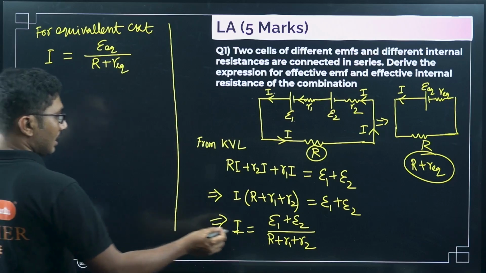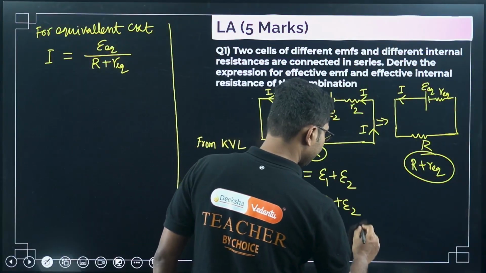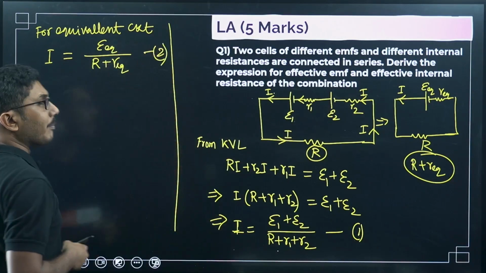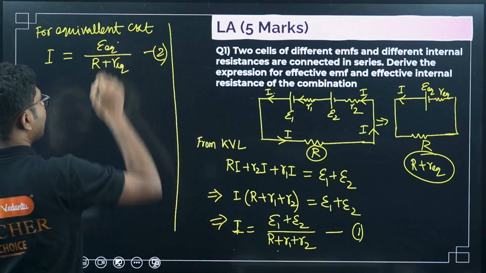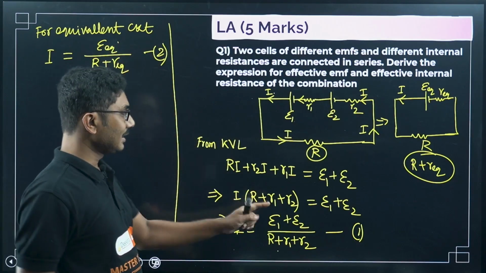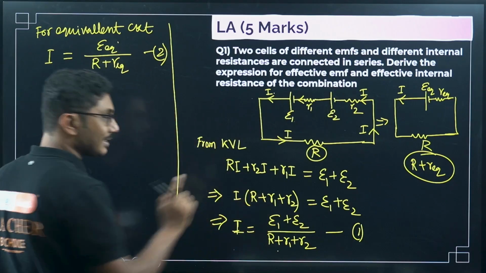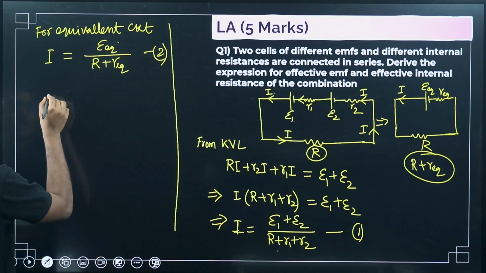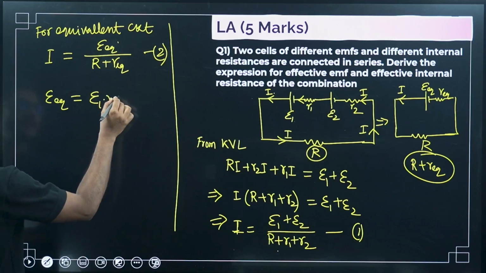Now let's see, comparing, this is equation 1, this is equation 2. Now we have to compare. So what can we compare? If you compare, in the numerator in both cases the EMFs are there, and in the denominator in both cases resistances are there. So we can compare numerator with numerator. So we can say E equivalent is equal to epsilon 1 plus epsilon 2.